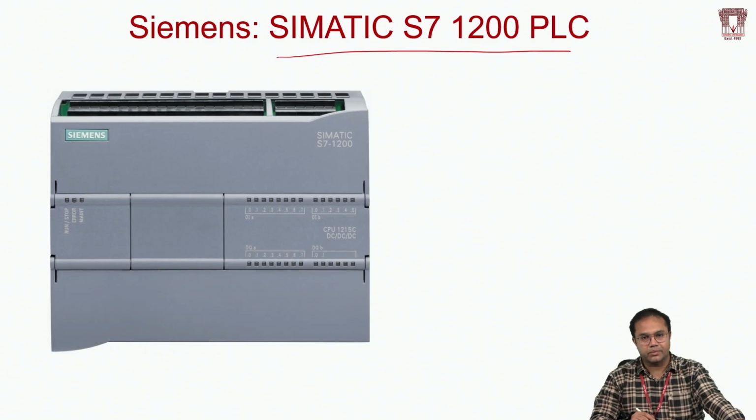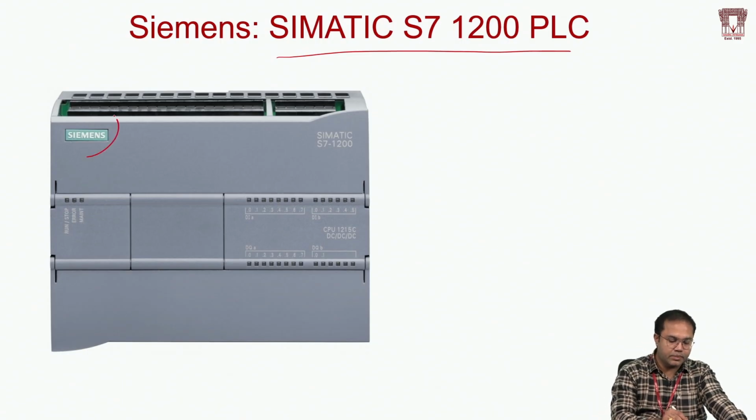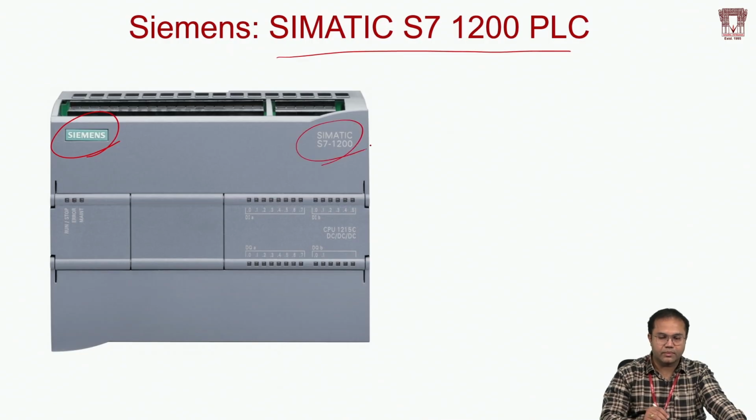So here is the hardware. How does the S7200 look? Here you can see the Siemens brand logo, and here is the model, S7200. And here you can see the CPU. There are different variants of CPUs available in the market. So here it is a 1215, with DC, DC, DC.